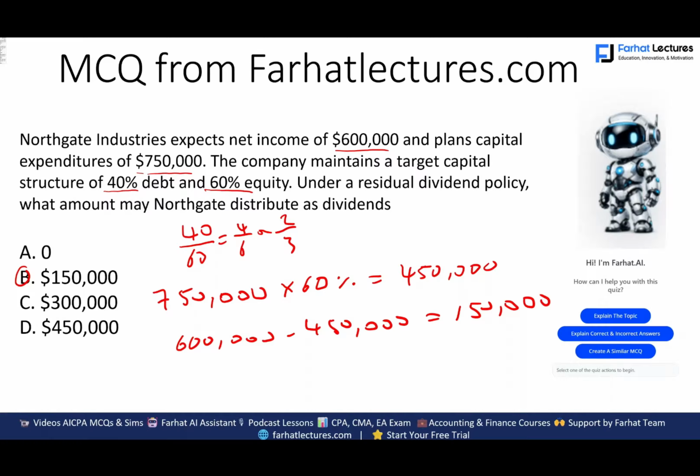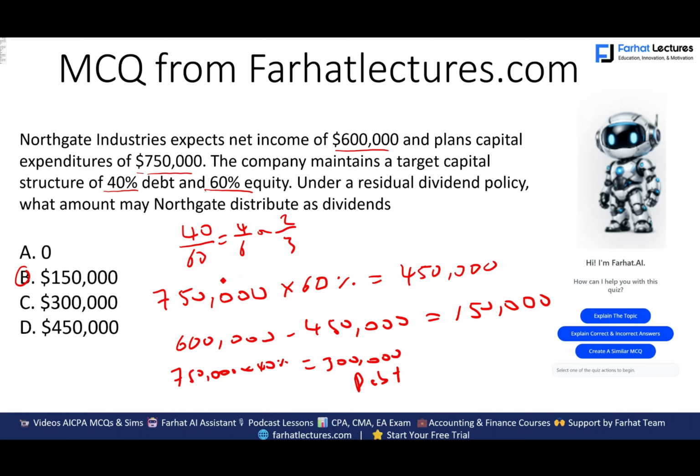So they might ask you, what is the debt financed through, what's the capital budgeting financed through that? Well, what's financed through debt is 40%. So if you take 750 times 0.4, 300,000 is financed through debt.